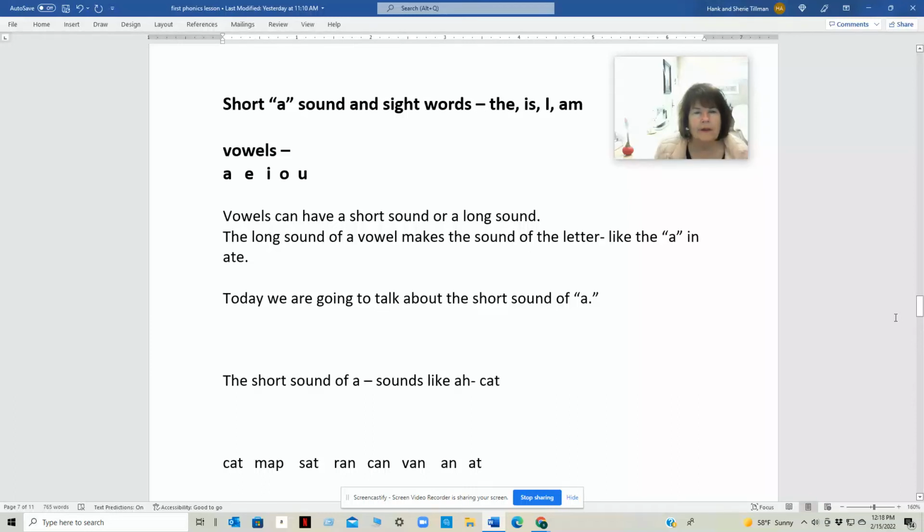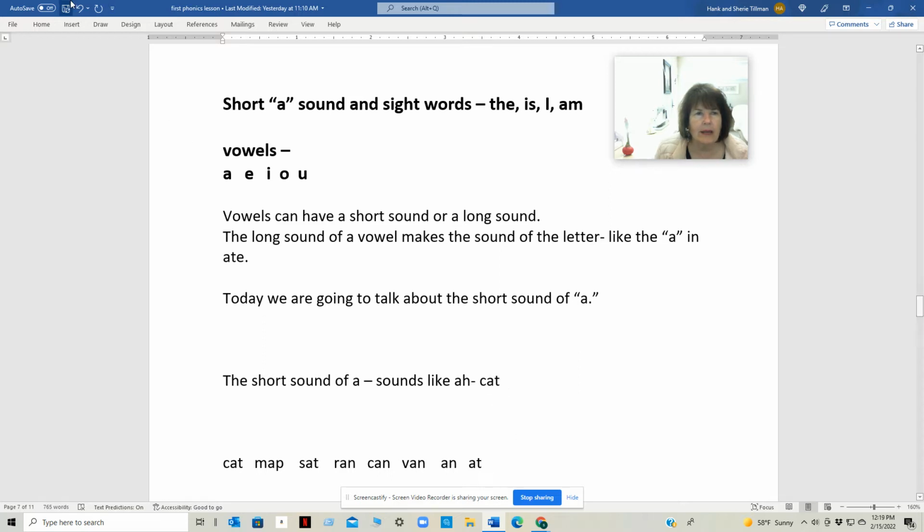Hi, today we're going to talk about the short A sound and sight words the, is, I, am. Last week we talked about vowels, that they are A, E, I, O, U. We said that vowels can have a short sound or a long sound. The long sound of a vowel makes the sound of the letter, like the A in eight. Today we are going to talk about the short sound of A.